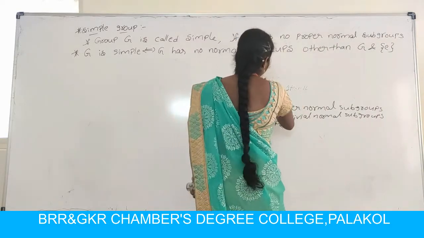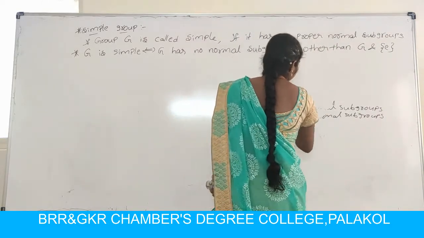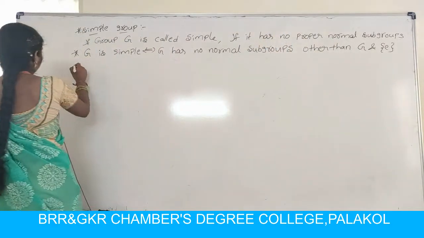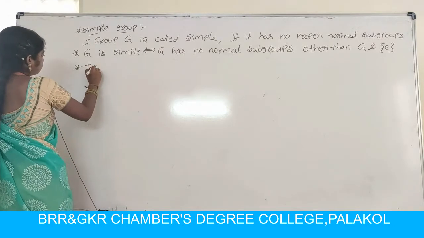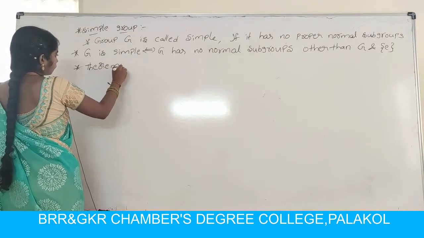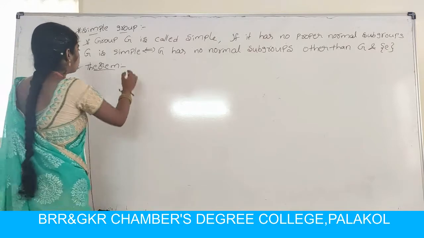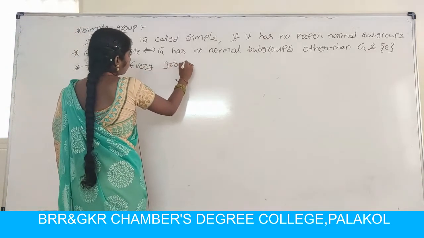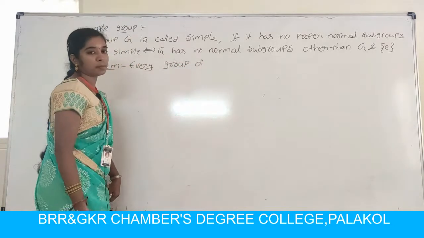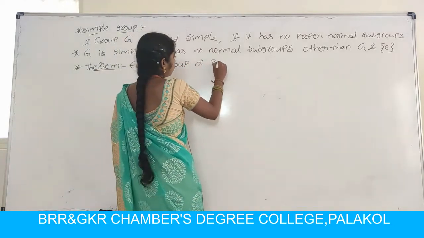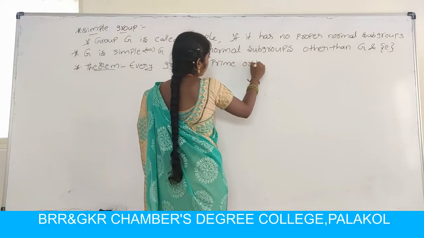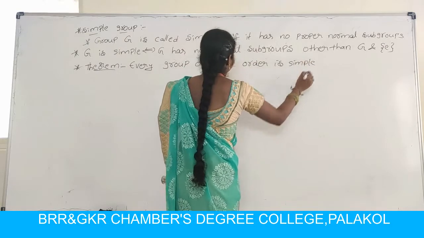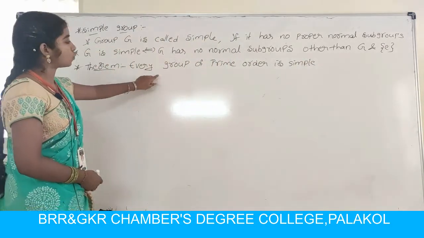So next theorem. The theorem statement is: every group of prime order is simple. Let Z be a group.